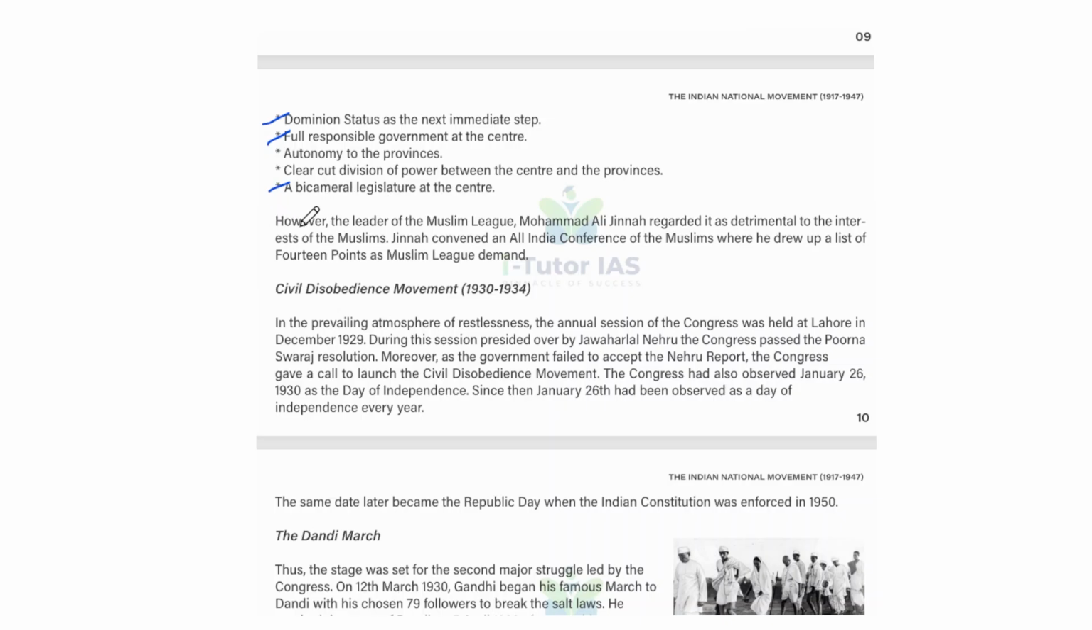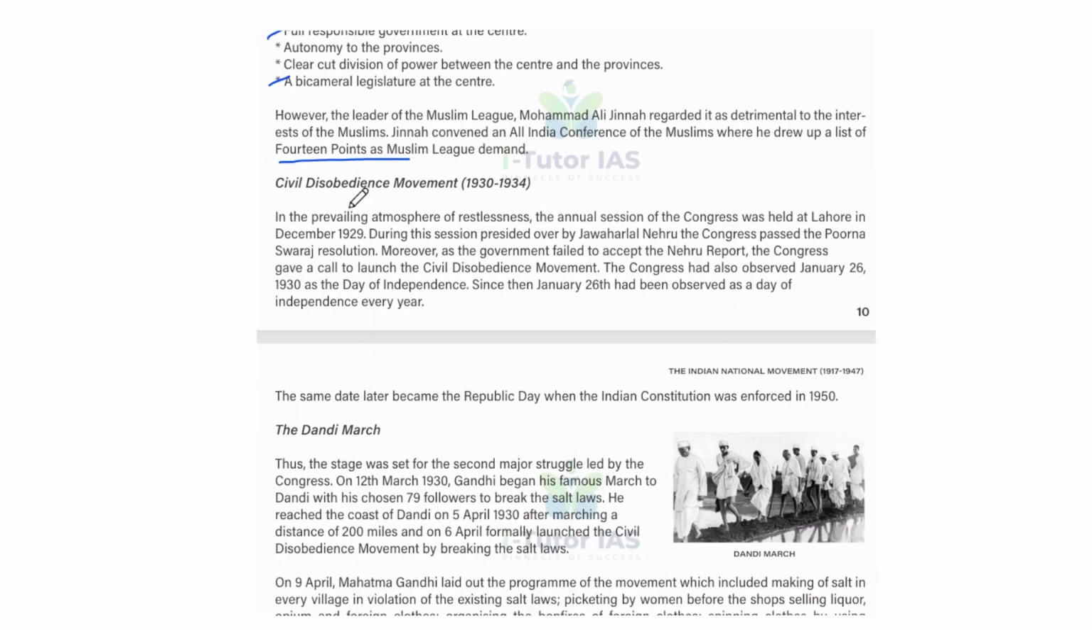However, the leader of the Muslim League, Muhammad Ali Jinnah, regarded it as detrimental to the interest of Muslims, and Jinnah convened an all India conference of the Muslims where he drew up a list of 14 points as the Muslim League's demand. And next is the civil disobedience movement.